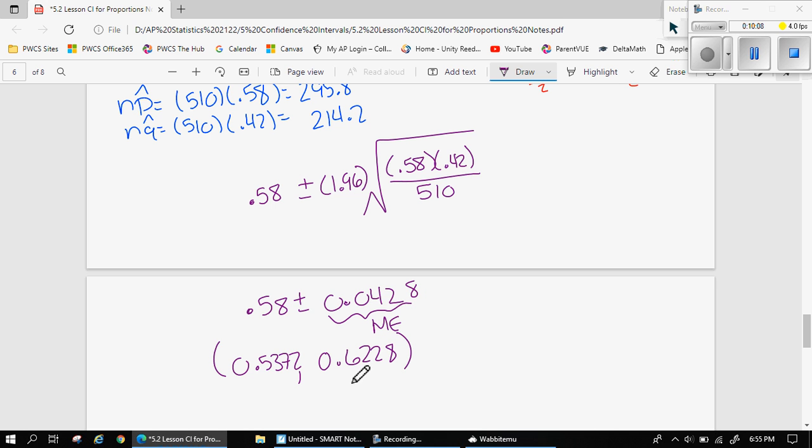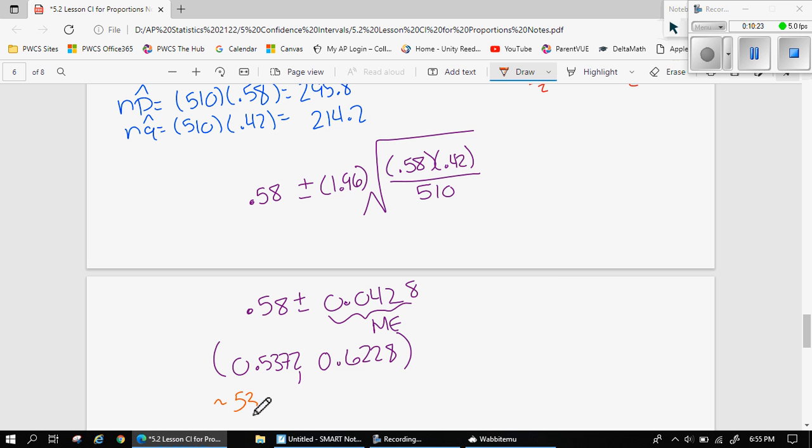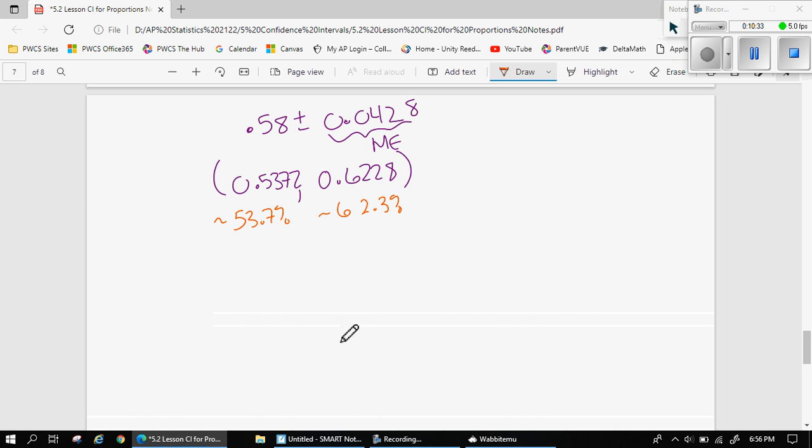We report the interval in parentheses. It kind of looks like coordinates, but it's not. It's in parentheses. And so that means that my interval starts at, if we want to talk percentages, approximately 53.7% and 62.3%, approximately. And so what this means is that we can be 95% confident.